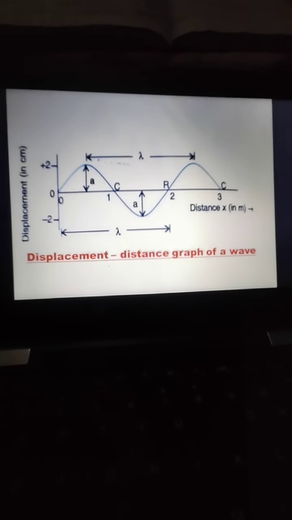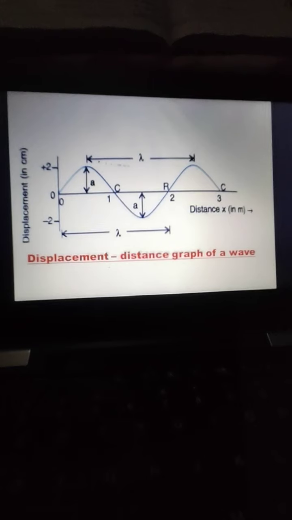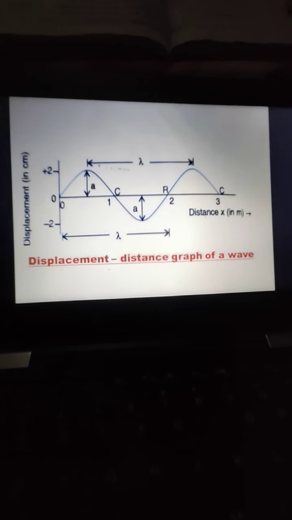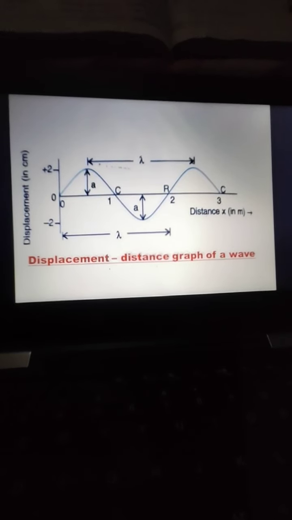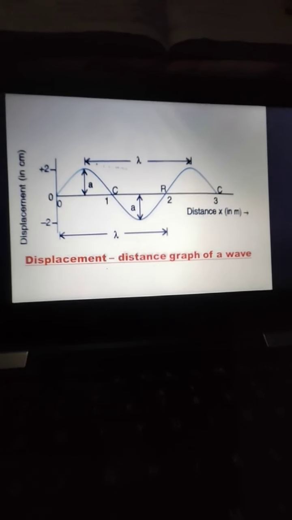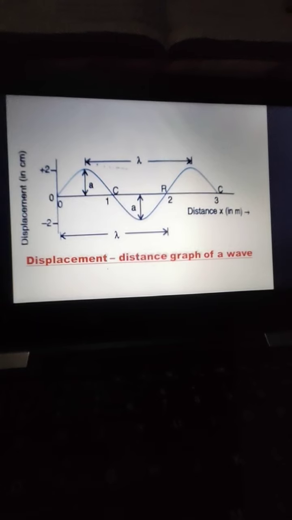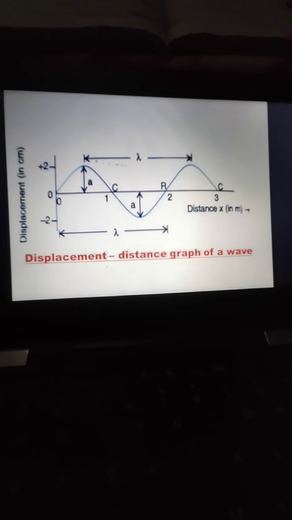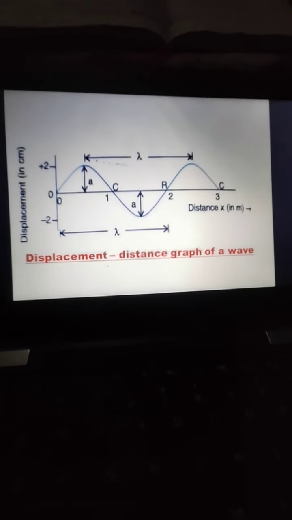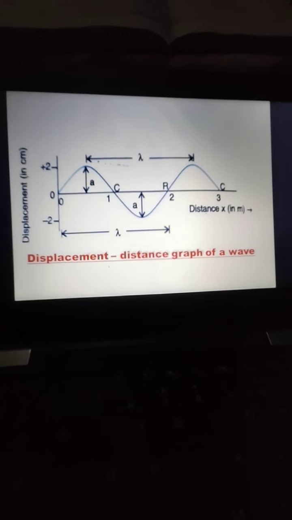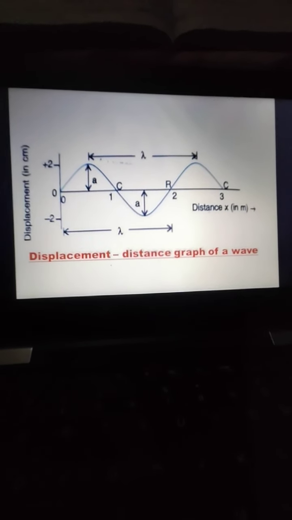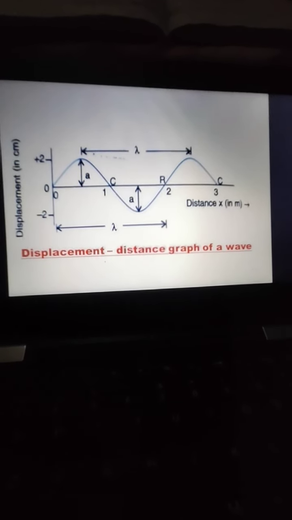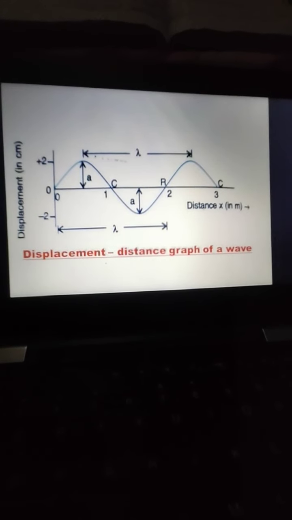Amplitude is again denoted by the letter A, and now in case of displacement distance graph, we will talk about the wavelength, that is denoted by the Greek letter lambda. And here you can see the amplitude is 2 and your wavelength is also 2. Got it, beta? So these two graphs, they are very important. You have to make them in your notebook.